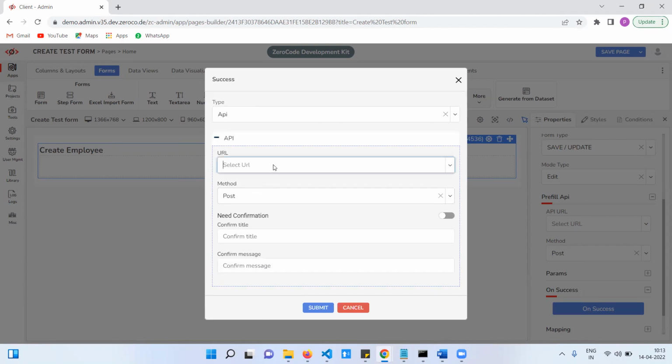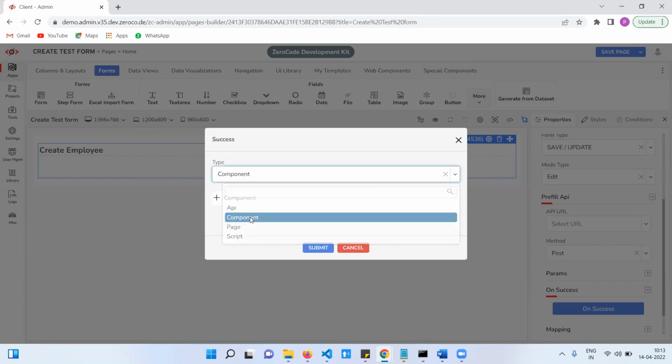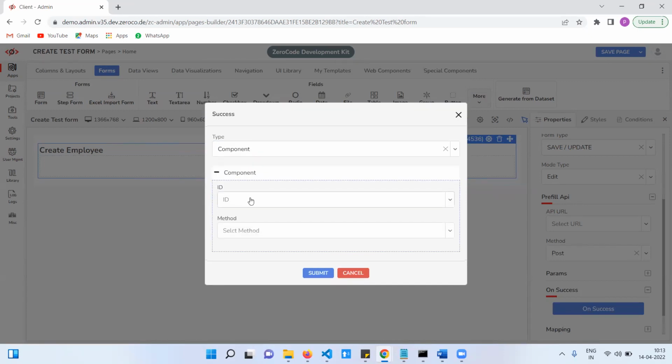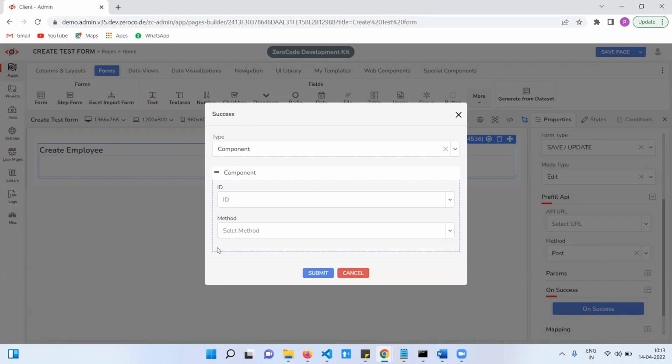For API, we need to select the API URL and method. Title is, if suppose we want to give the confirmation title or confirmation message, or if you want to navigate like that. If you select component, it means which component you need to refresh or reload or something you want to do. Here we need to select the other component on the same page, and you need to specify the method: submit or reset, reload or close. These are the inbuilt methods.